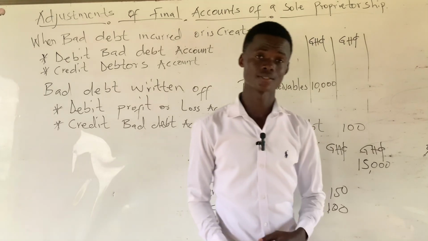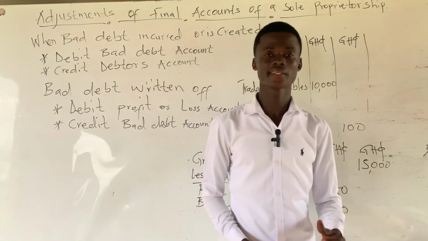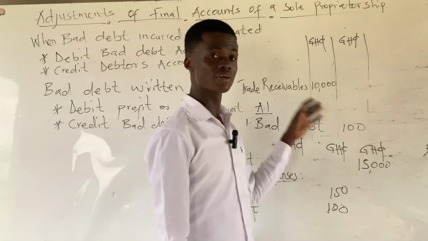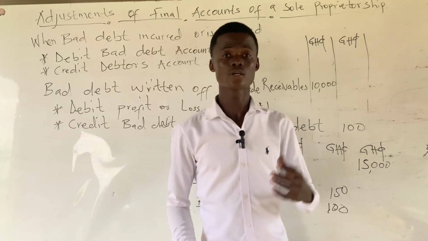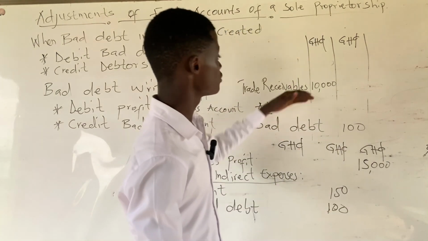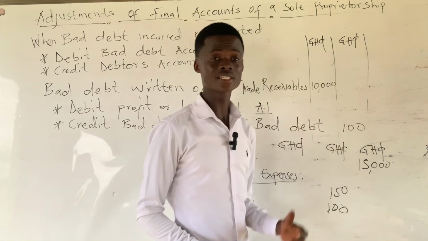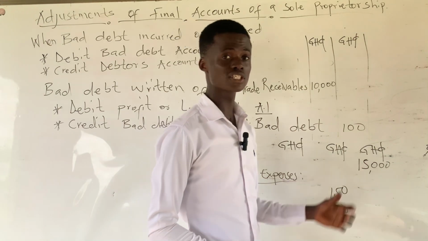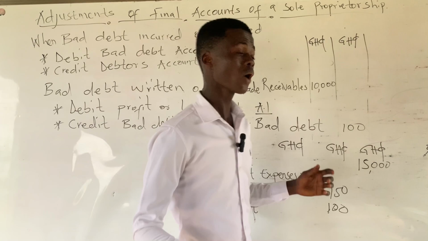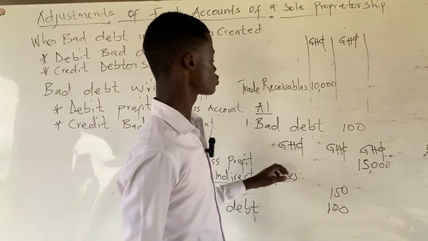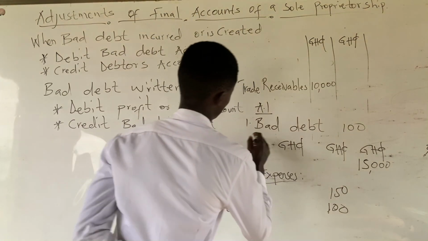Also, kindly take note that provisions for doubtful debt or allowances for irrecoverable debt are always calculated on the trade receivables figure or the trade debtors figure. This is because the provision for doubtful debt are amounts set aside to assume that a certain value of the trade receivables cannot be recovered from our debtors. So that is why always the allowance for irrecoverable debt or provisions for doubtful debt are always calculated on the trade receivables figure.